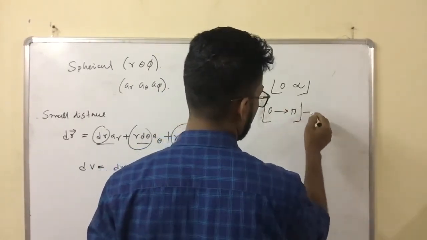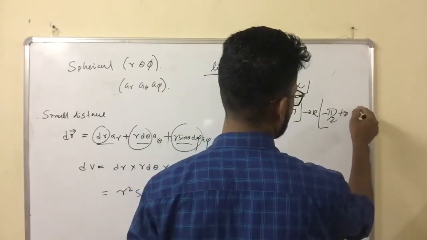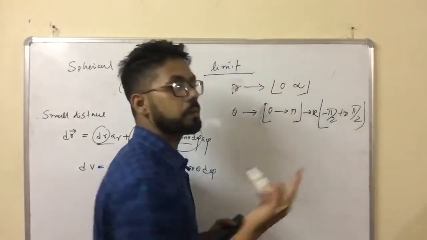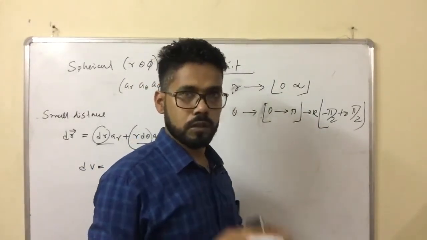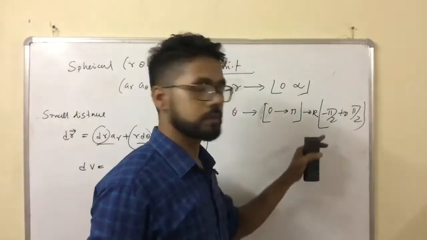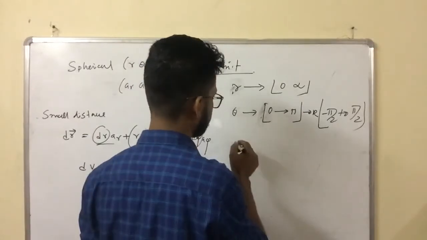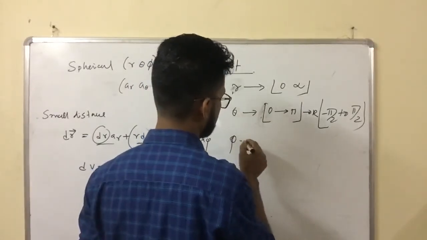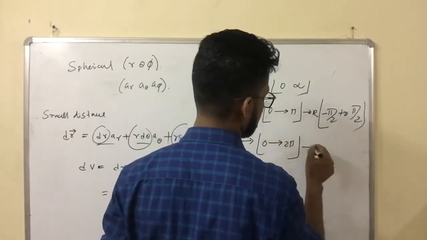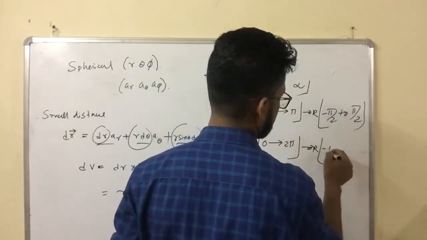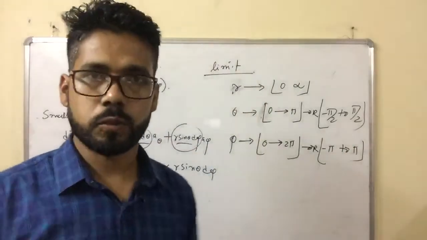Or if you want, you can take minus pi by 2 to pi by 2, but the total length is pi and remains constant; the result will not be affected by this change. The phi limit, phi being the azimuthal angle, is 0 to twice pi. Or you can change to minus pi to pi, upper limit, lower limit, but the total length is twice pi.